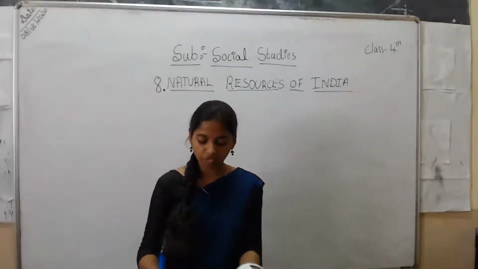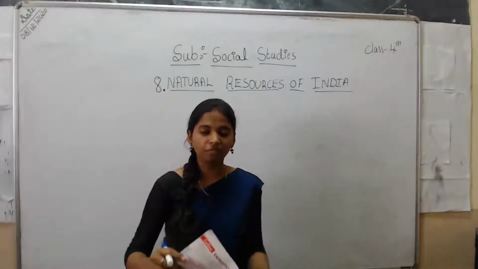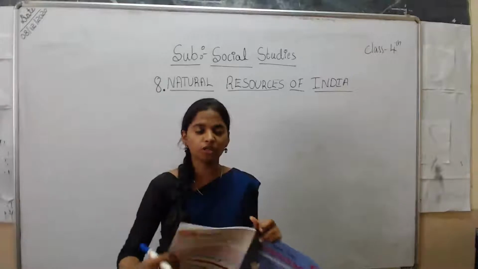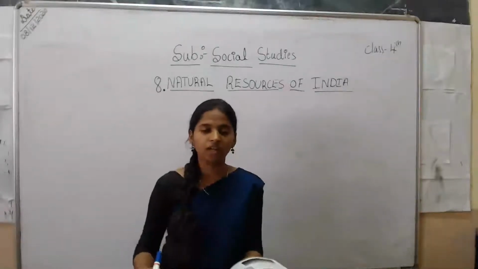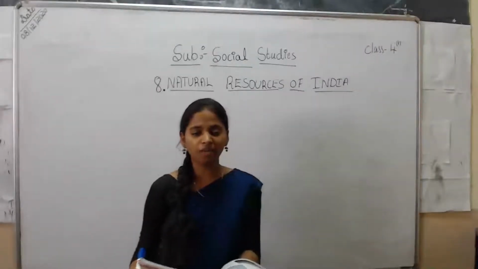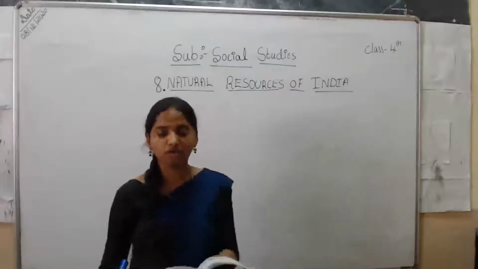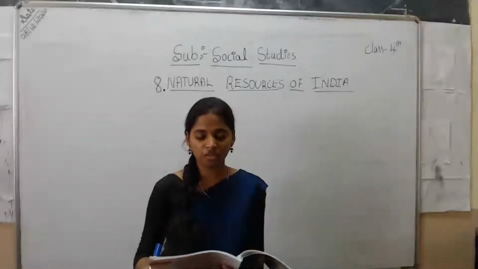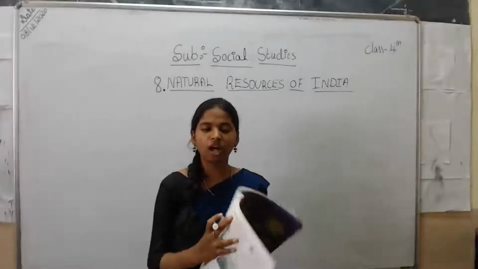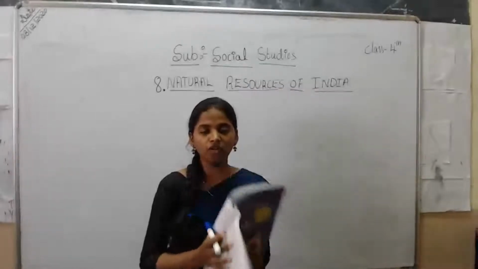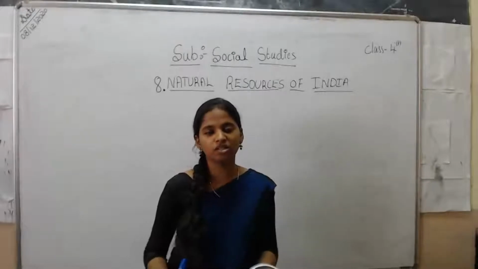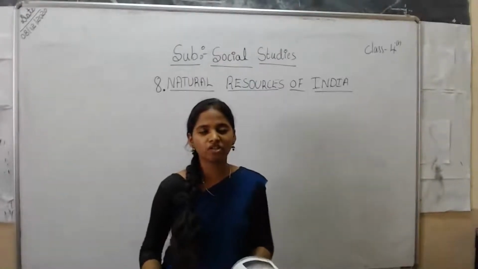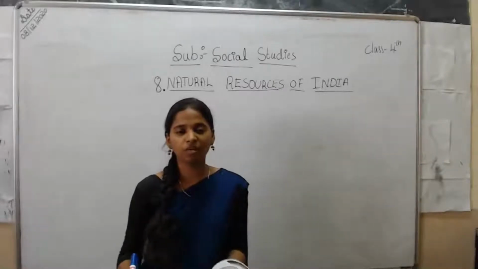In your page number 57, they have mentioned here non-renewable or inexhaustible. That is a misprint, students. Inexhaustible means which can't be completely used up. For both renewable and non-renewable resources, they have given it as inexhaustible. You just have to take out the IN here. When you take out that IN, it becomes exhaustible, because non-renewable resources are exhaustible natural resources. They can be completely used up.